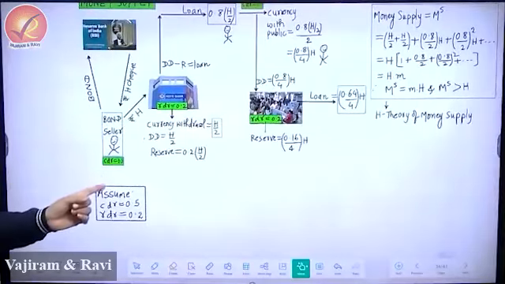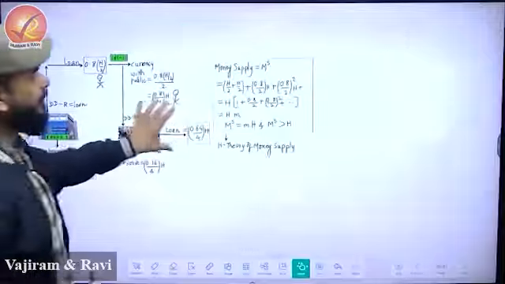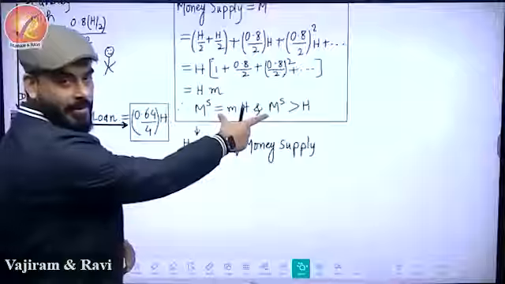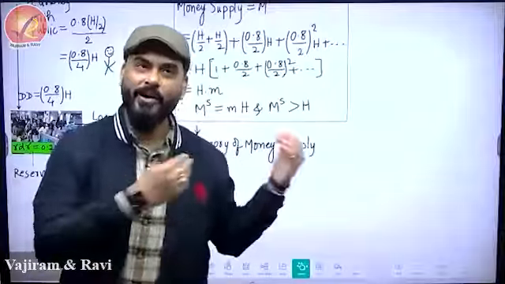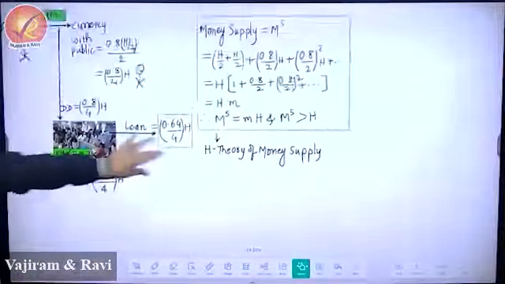You don't need to write this. This need not be written anywhere. What is to be used? One formula is there which has to be used. I'll show you the formula. This formula I've already taught you, CDR and RDR. They are trying to teach the same thing using this process. God knows why, but we'll do it.